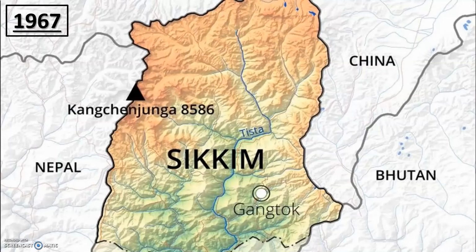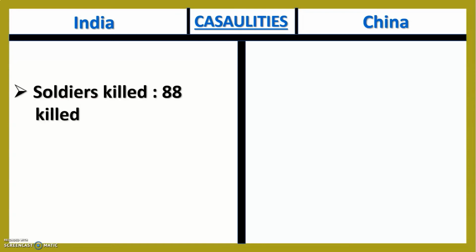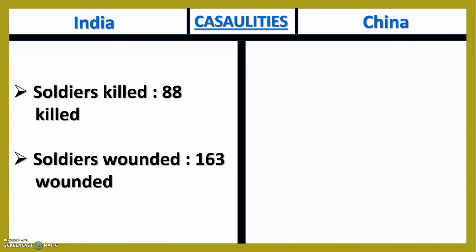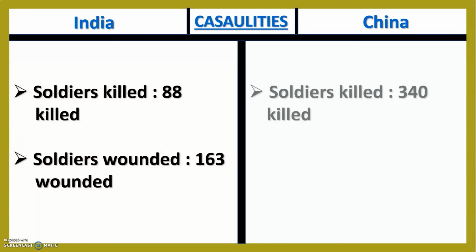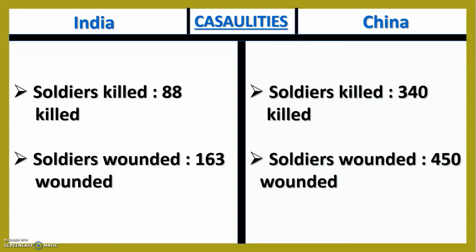China was very confident that they would defeat India in this military conflict because they had already defeated India in the 1962 war. But this time the result was different. India defeated China in this military conflict and made Sikkim a part of India. Now let's talk about the casualties of the 1967 clash. According to Indian government sources, 88 Indian soldiers were killed and 163 were wounded. And according to Indian government sources, 340 Chinese soldiers were killed and 450 were wounded. The Chinese government has not released any official data about the 1967 clash.